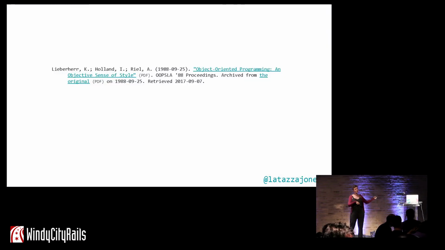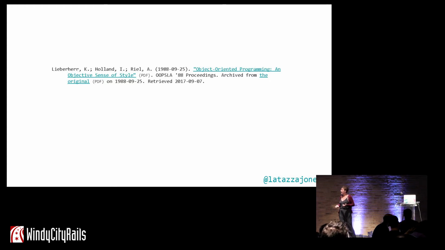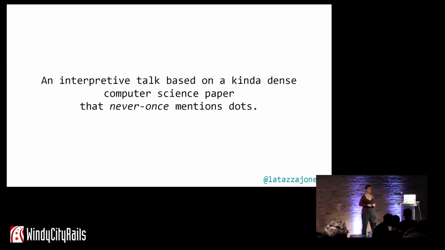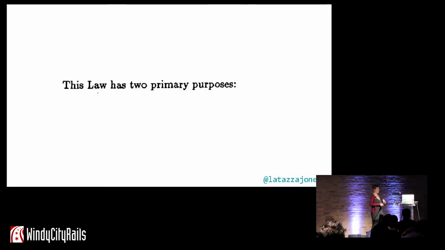So it actually comes from a paper, an academic paper. This paper was written in 1988 at Northeastern University, which I think is in Boston. So this talk is an interpretive talk based on what I think, not coming from a computer science background, is a kind of dense computer science paper that very importantly never once mentions dots. And I'll touch on that at the end to why that's important.